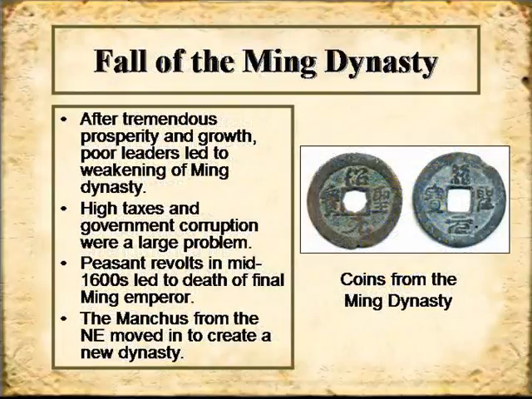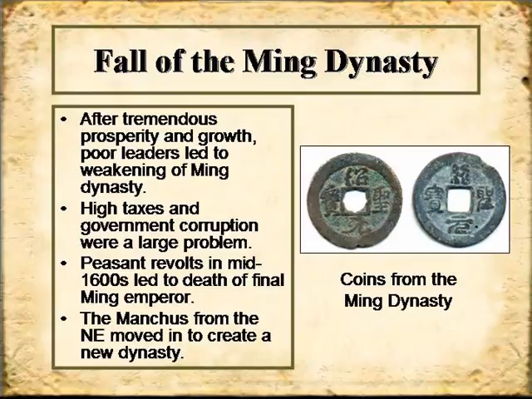The Ming Dynasty was incredibly popular and powerful for a long time, but ultimately, as most things do, it failed. Essentially what happens is the leaders became weaker and weaker. When you have a poor leader, especially when leadership is based all at the top by a king or an emperor, and you have ineffectual and inefficient leaders, that can bring down the dynasty, and that's exactly what happened. We also saw high taxes and corruption of government were a large problem. Certainly these are issues that go on today. If you read the newspaper, these are concerns that people have even in our modern day, and they were within the Ming dynasty as well.